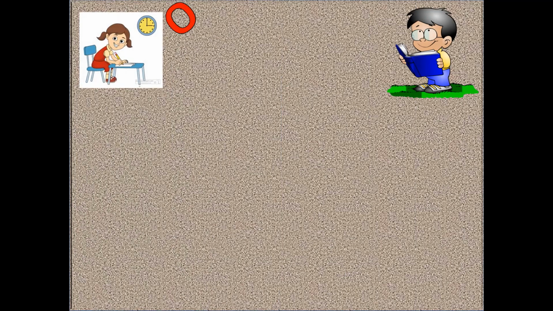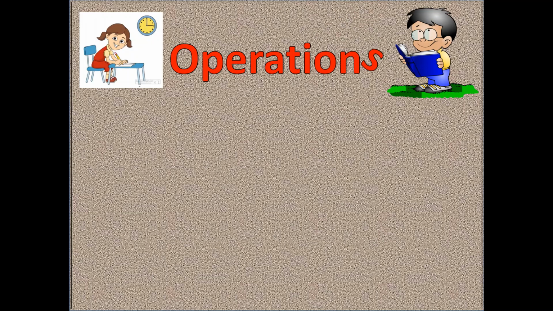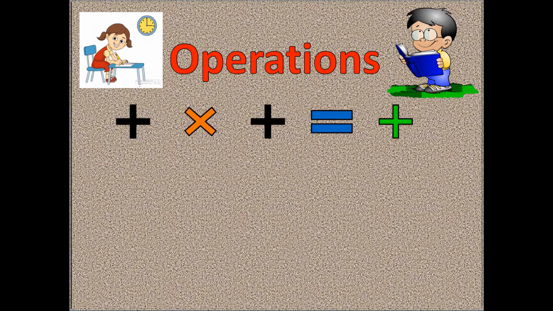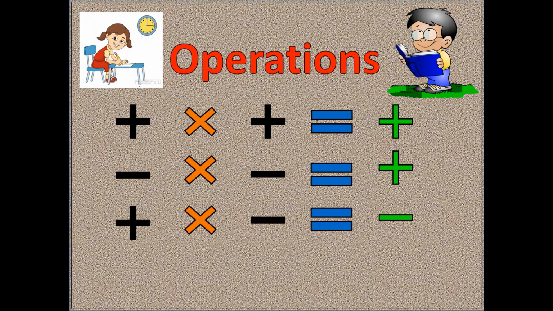Now we will go on to the next. It is operations, like integers and negative numbers. Now we will go on to the operation. Operation means plus into plus is equal to plus, and minus into minus is equal to plus. Now plus into minus is equal to minus, and minus into plus is equal to minus.